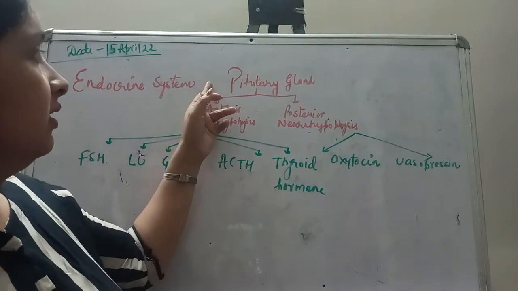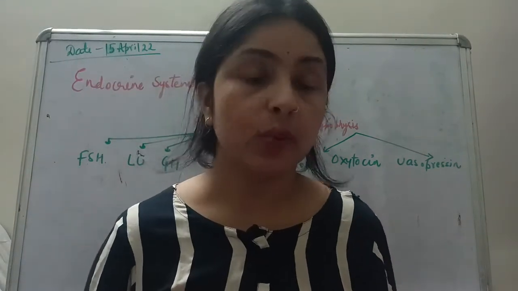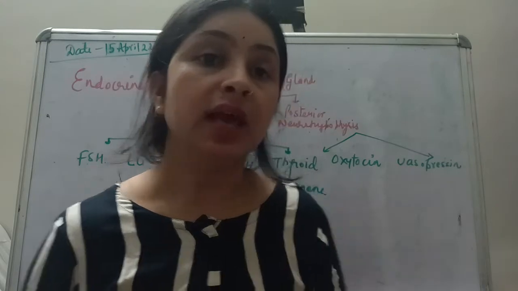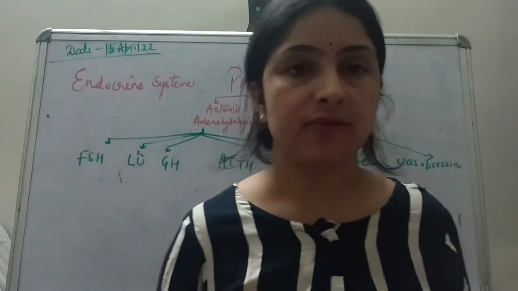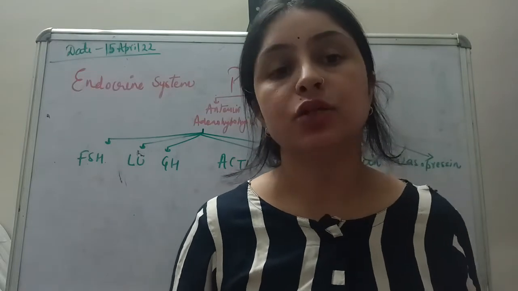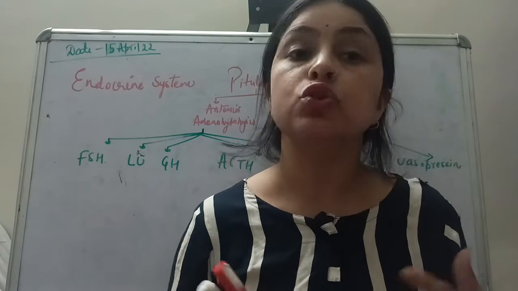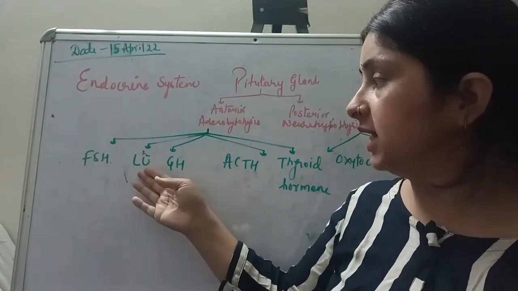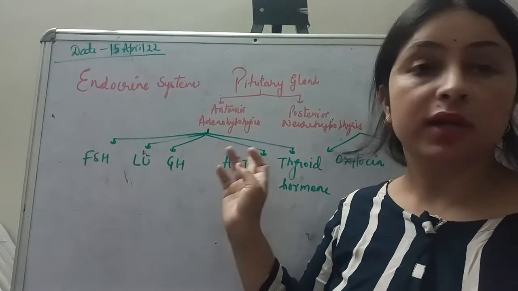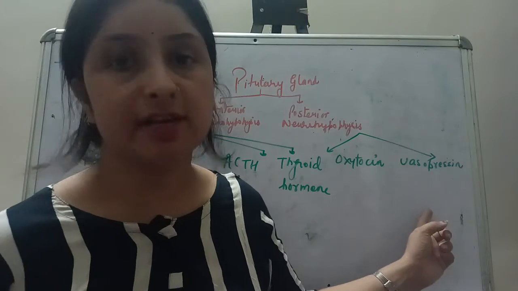So now you can see here, the pituitary gland is basically called the master gland. Why is it called the master gland? Because it secretes more than 5 hormones by itself. There is no other gland which can secrete so many hormones, but the pituitary gland does. Like follicle stimulating hormone, luteinizing hormone, growth hormone, adrenocorticotropic hormone, and then oxytocin and vasopressin.